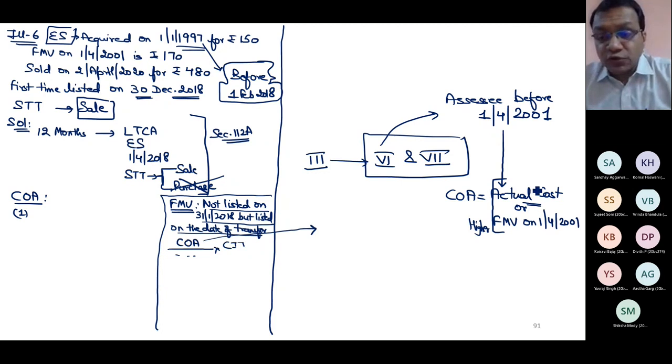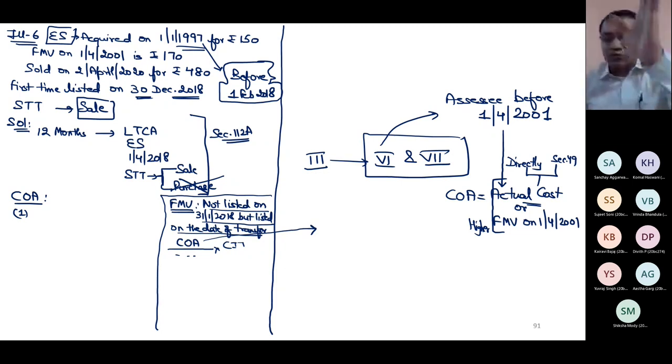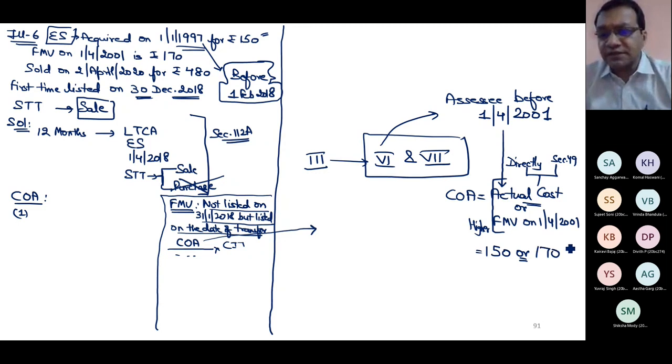Now, is actual cost given to me directly, or do I need to take the help of section 49, where I do not become the owner by purchase but by other means? It is given to me directly. So what is my actual cost? 150. Or what is fair market value? 170. So which is higher? 170.